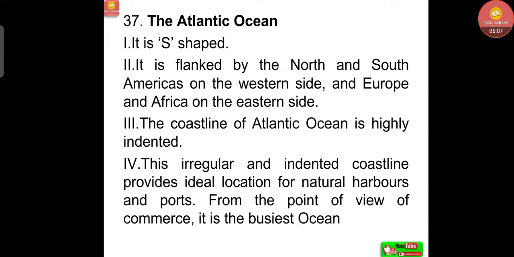Now, the Atlantic Ocean, the statements: it is S-shaped. It is flanked by North and South America on the west side and Europe and Africa on the eastern side. The coastline of the Atlantic Ocean is highly indented. This irregular and indented coastline provides ideal locations for natural harbors and ports. From the point of view of commerce, it is the busiest ocean.